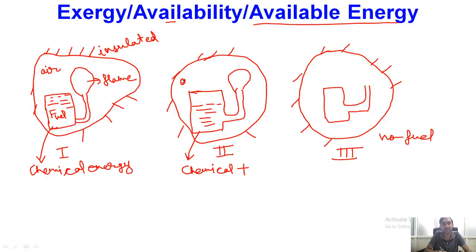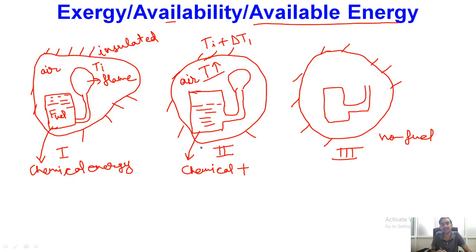That amount of heat has increased the temperature of the surrounding air. So if earlier we were having some temperature Ti, now the new temperature will be Ti plus some delta T1. So some finite amount of temperature rise of the air has taken place.